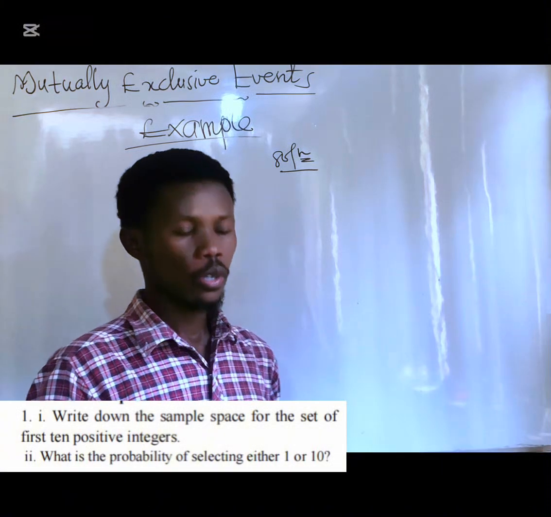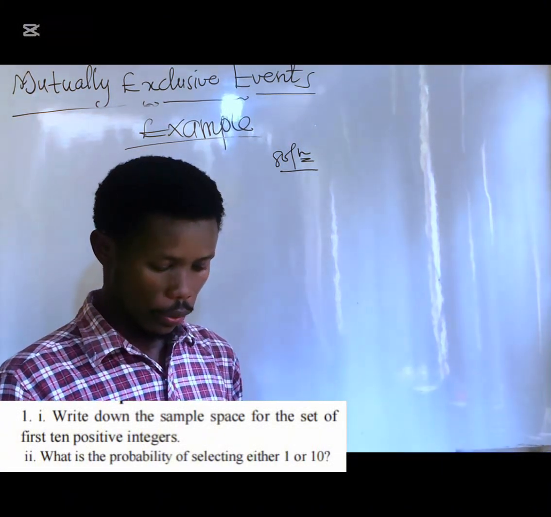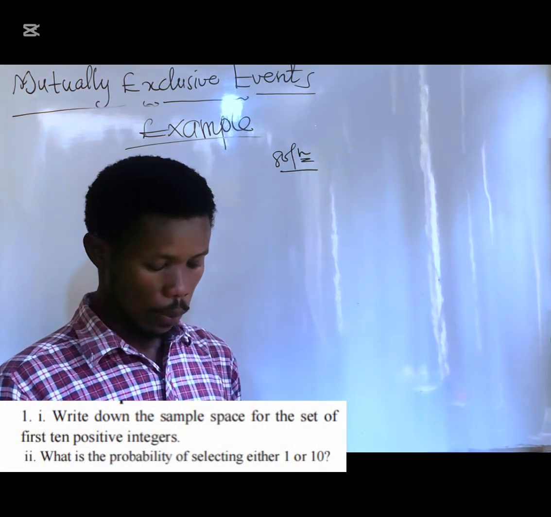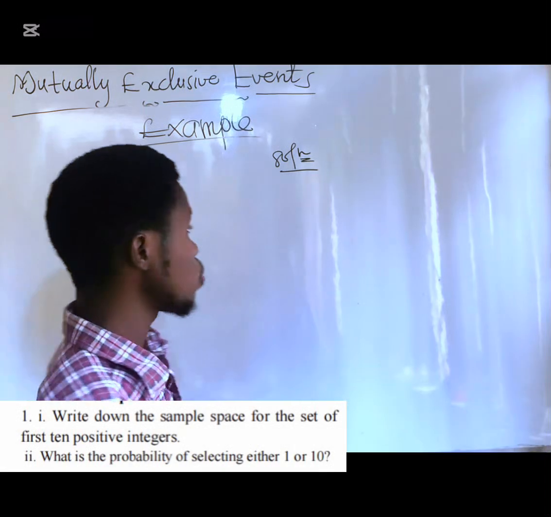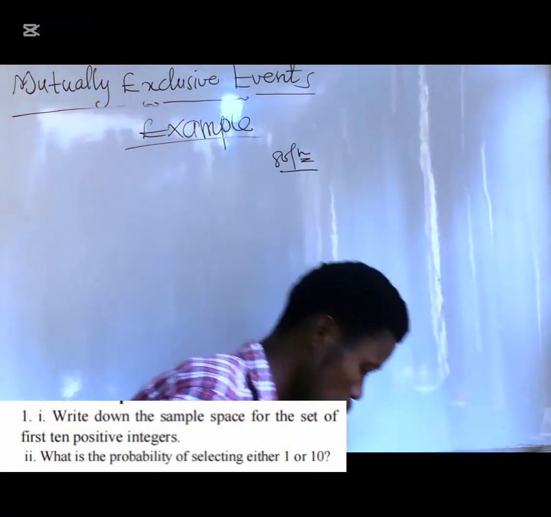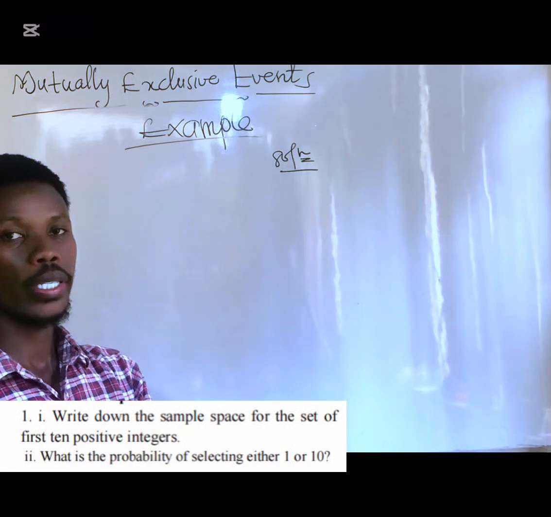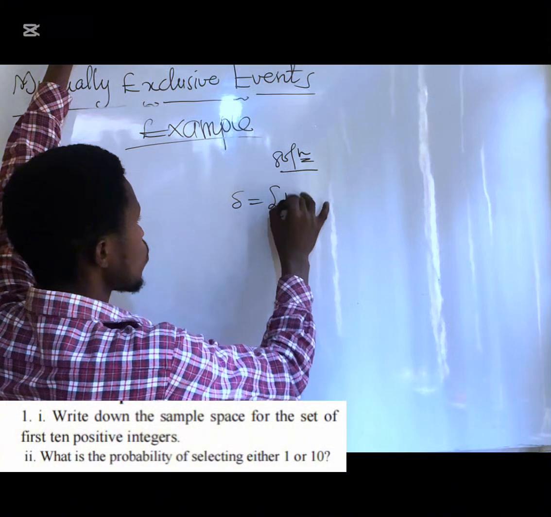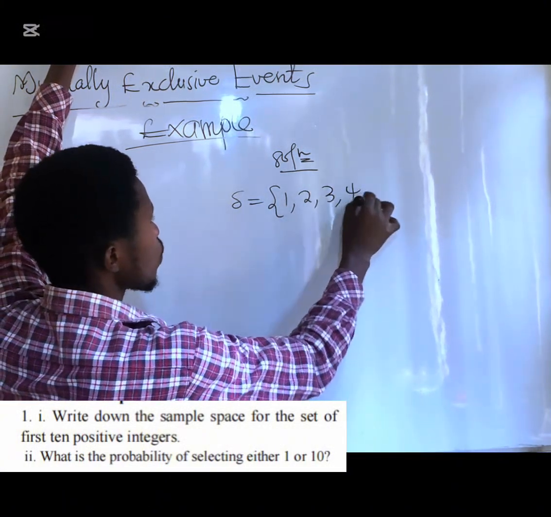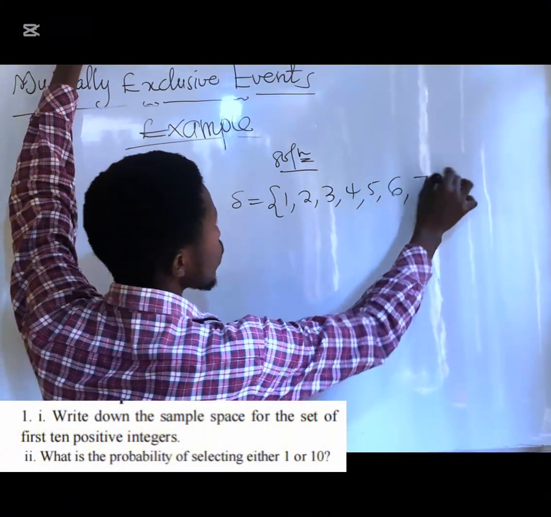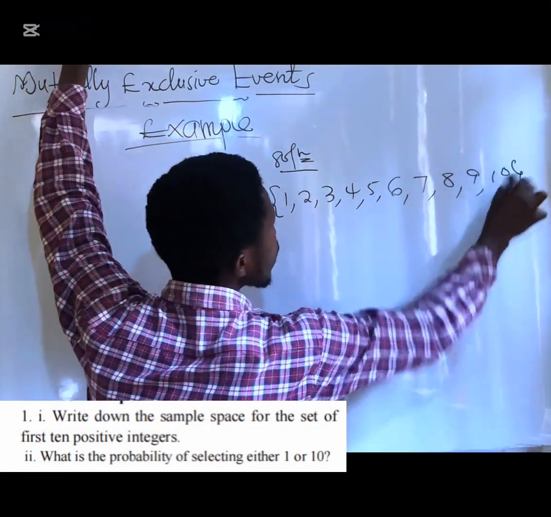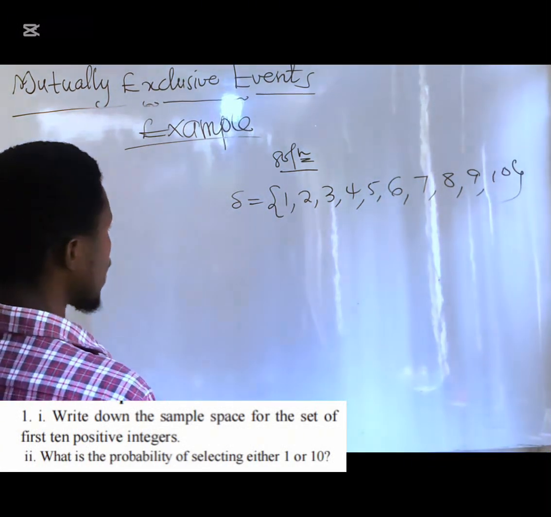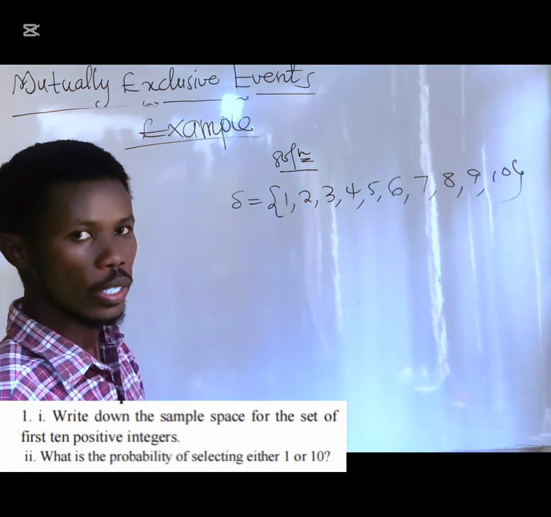First one, the question is saying that you should write the first 10 positive integers. So you know that integers are both positive and negative whole numbers, but you want the first 10 positive integers. So let's write our sample space. That will be 1, 2, 3, 4, 5, 6, 7, 8, 9, 10. That's the first 10 positive integers. Is that okay?